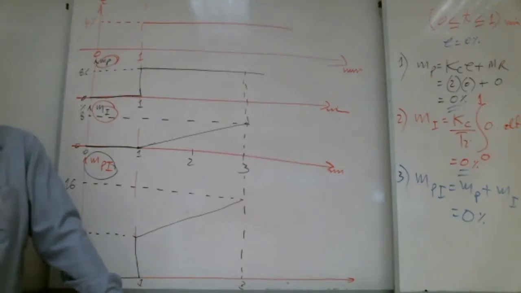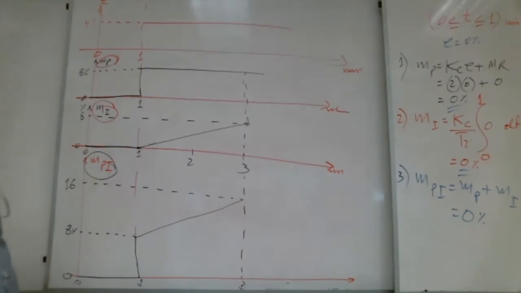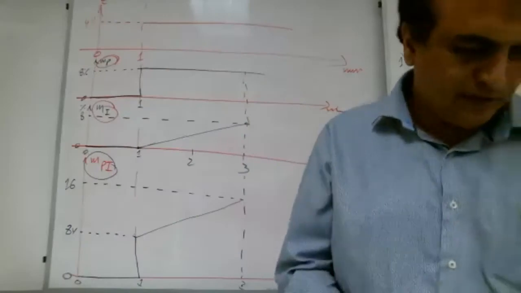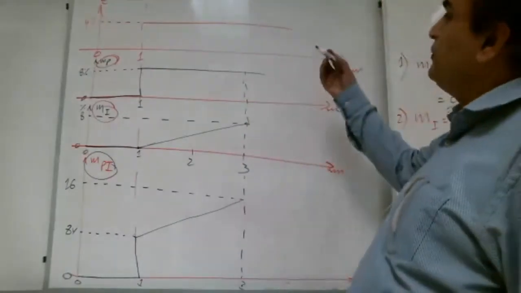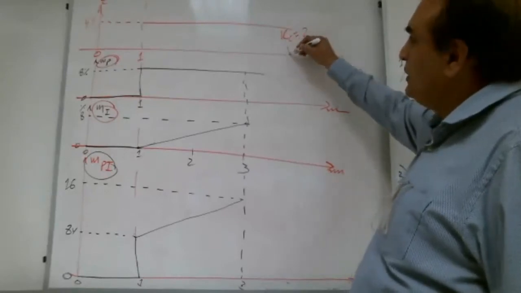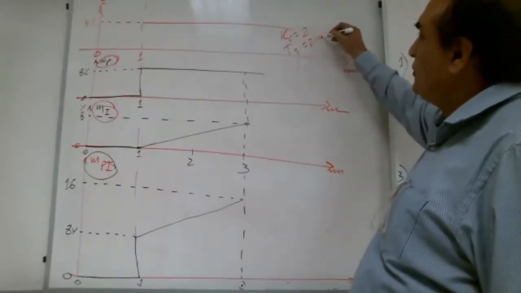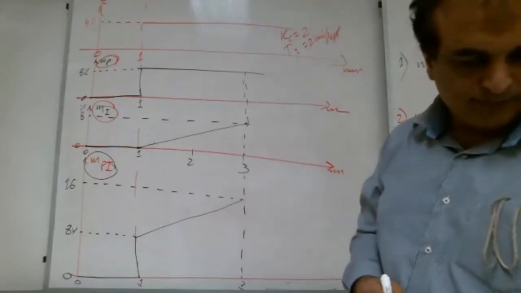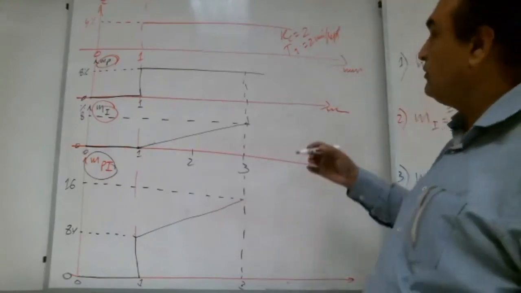Let me repeat once again. If you have missed anything, please try to understand now. We were given Kc of 2 and integral time of 2 minutes per repeat.